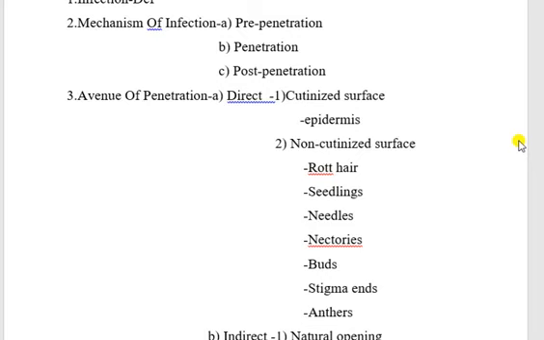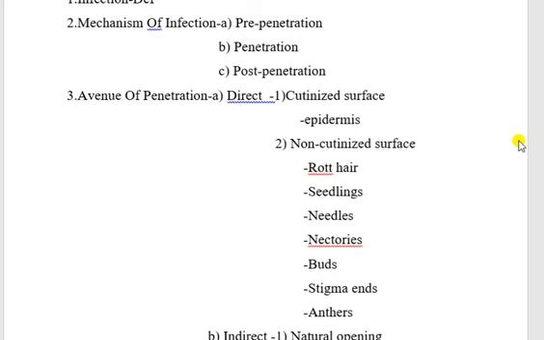Non-cutaneous surface. Root hairs. As the root hairs are non-cutaneous, they make an easy way for the parasite to enter through them. Several soil-borne bacterial pathogens and root-rotting fungi get entry through root hairs. Examples: Pseudomonas, Fusarium wilt, and root rot.